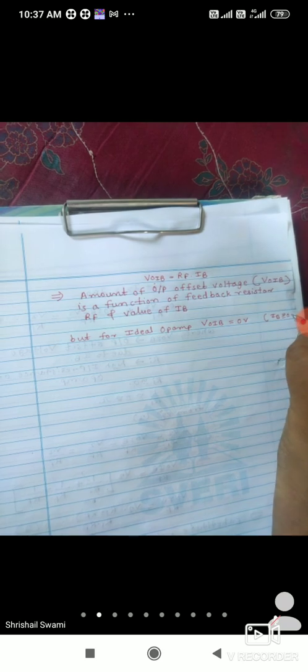Now to reduce the effect of VOIB, what should happen for an ideal op amp? For an ideal op amp, VOIB must be equal to 0 because IB must be equal to 0 ampere. If IB is 0, VOIB should be 0 volt. But it is somewhat present here: RF is there, but if there is even a little IB, then VOIB will be there. So IB equal to 0 is not in our hand.